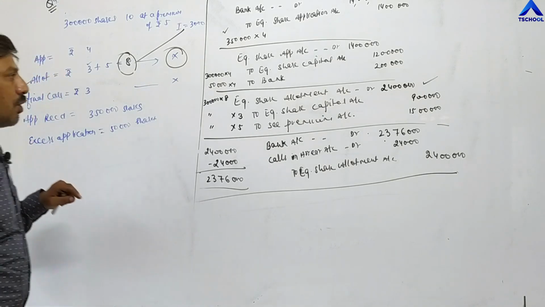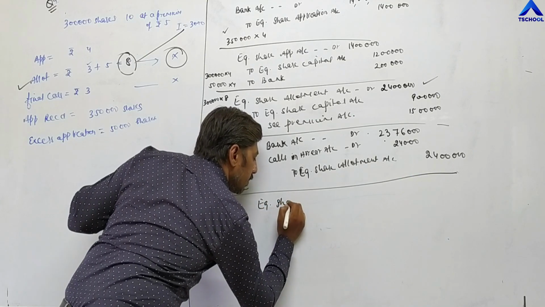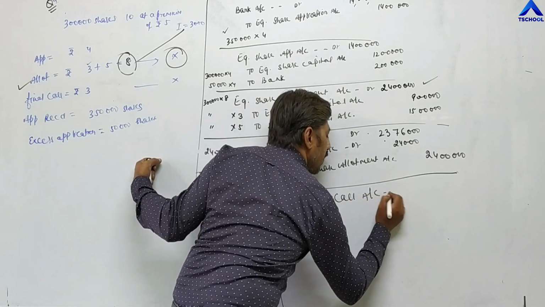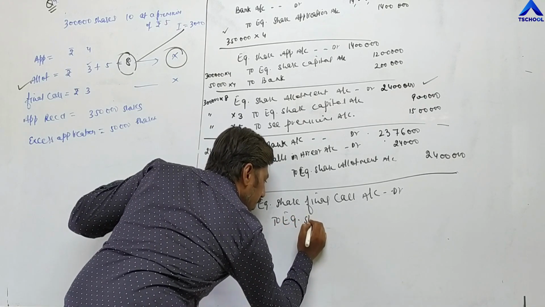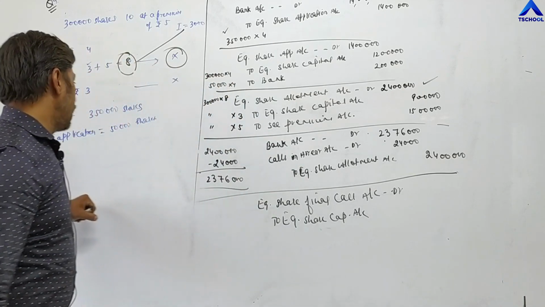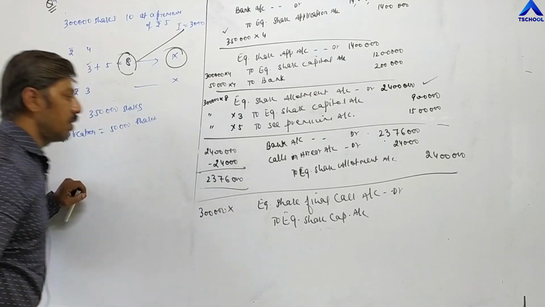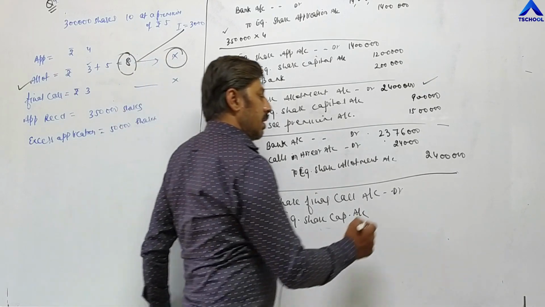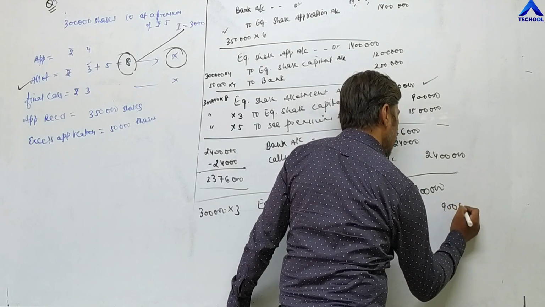Now comes the final call, last entry. Equity share final call account debit to equity share capital account. Total shares are 3 lakh and the value of final call is 3 rupees. So 3 lakh into 3, company needs to receive 9 lakh rupees from all shareholders. 9 lakh rupees.